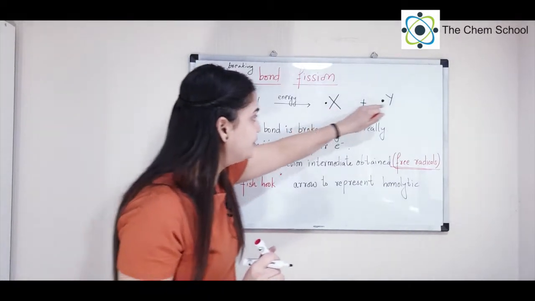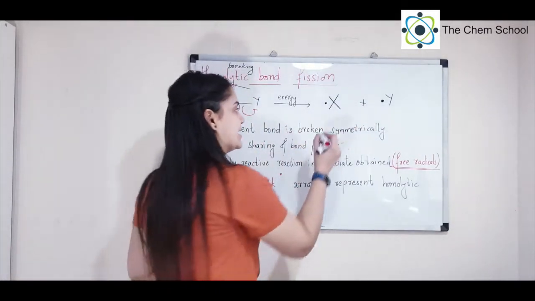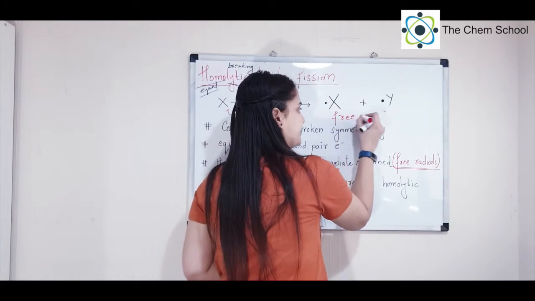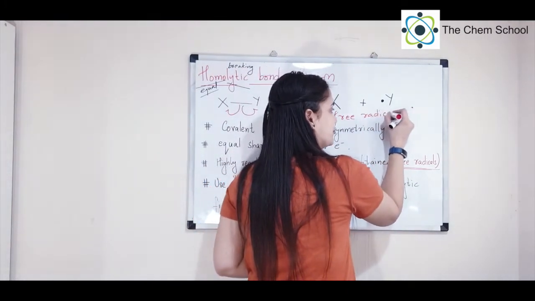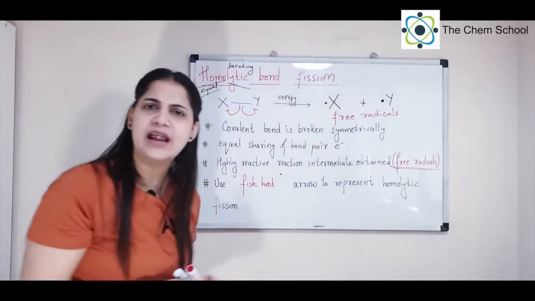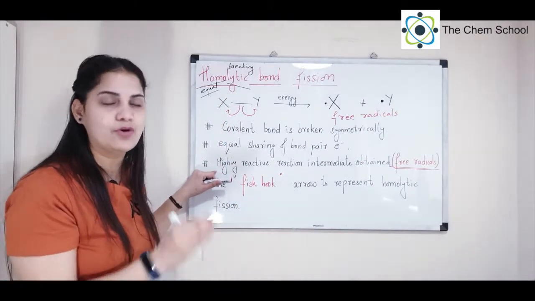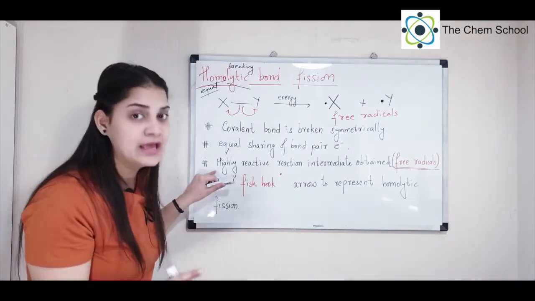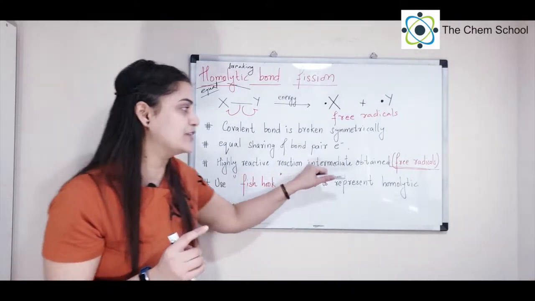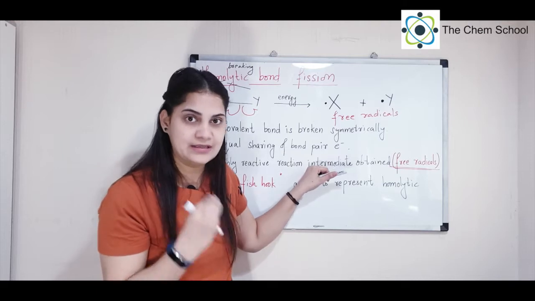The species you have obtained are called free radicals. I repeat, in organic chemistry we call them free radicals, and free radicals are reaction intermediates. Reaction intermediates are highly reactive. All reaction intermediates are highly reactive. One type of reaction intermediate is the free radical. This has to be very clear.